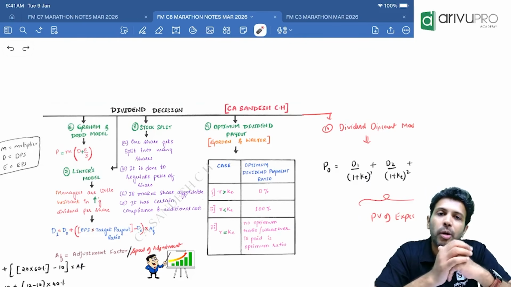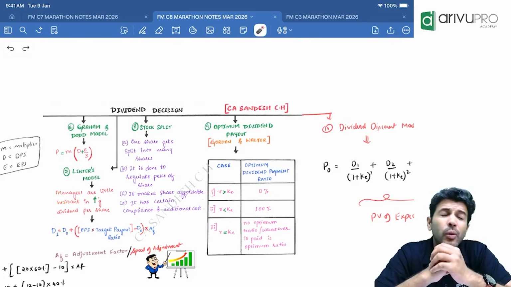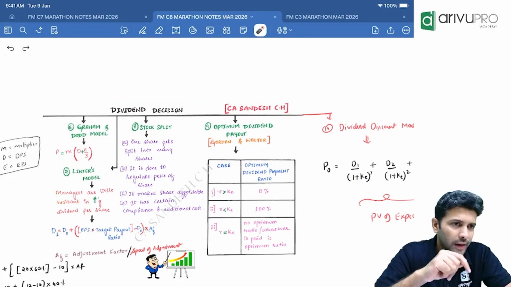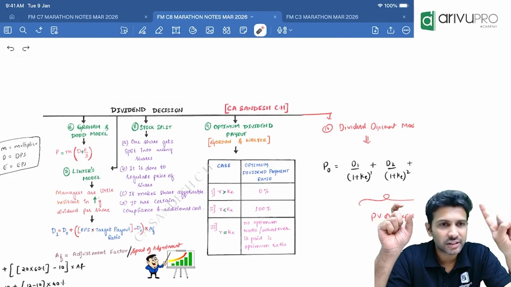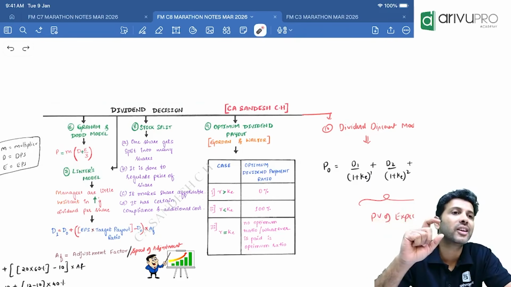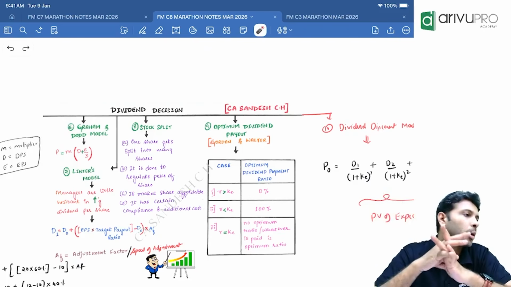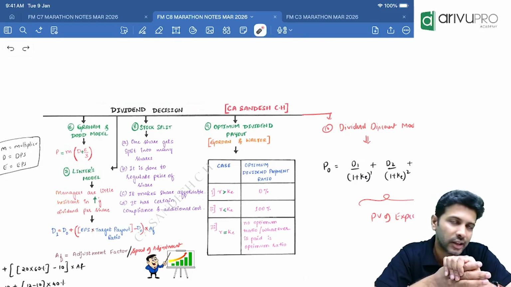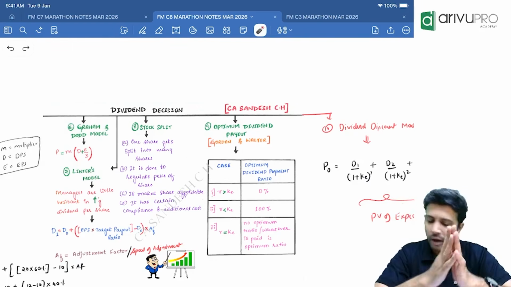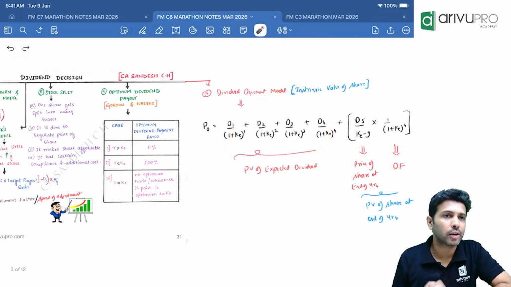Then Lintner's model only gives you the D1 calculation, where D1 is equal to what? D0 you take, plus EPS into target payout minus D0. By doing this, you will get the increase in dividend. Into the adjustment factor, that is a probability percentage. That will give you your expected dividend D1 as per Lintner's model. I think that's pretty much it. That one is still pending. We'll take care of it in the problems.